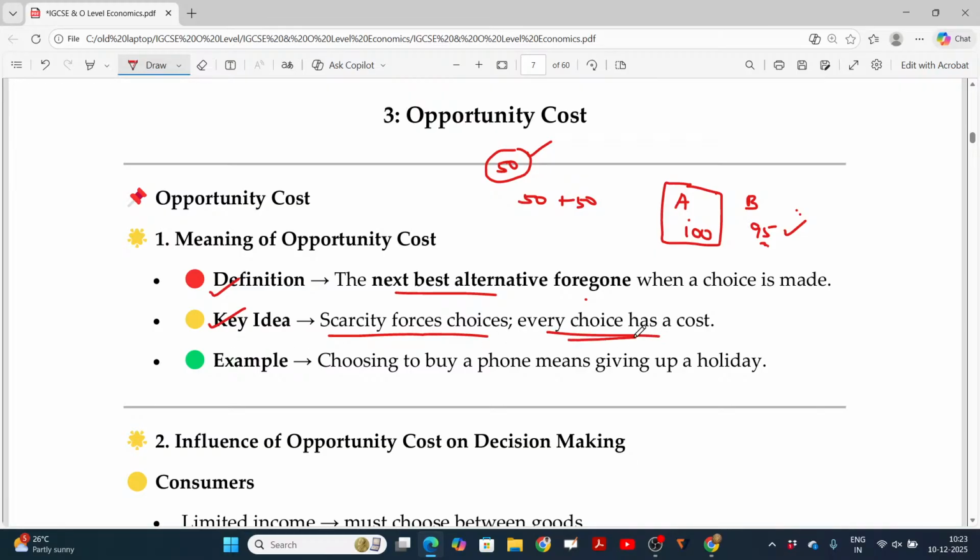Every choice has a cost. Example, choosing to buy a phone means giving up a holiday. What happens? You need to work an extra day to generate income. With that income, you can go and purchase the mobile phone. If you take a week's holiday, then you don't have the revenue, so you cannot purchase a mobile phone. So you have to sacrifice your holiday, work on the holiday, earn the money, and use that money for buying the mobile phone, right?